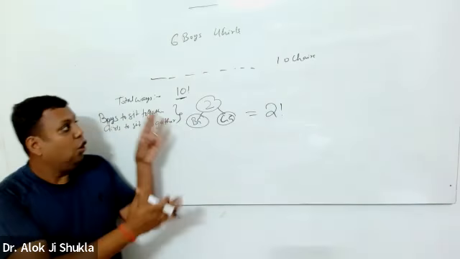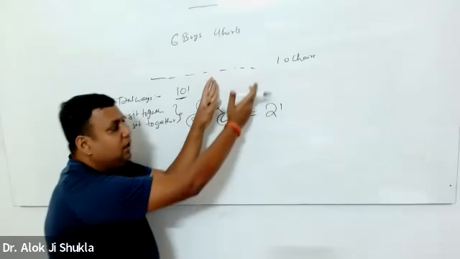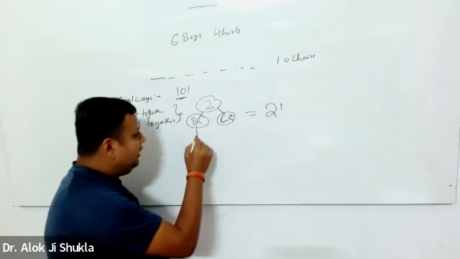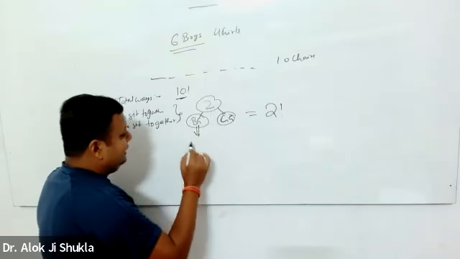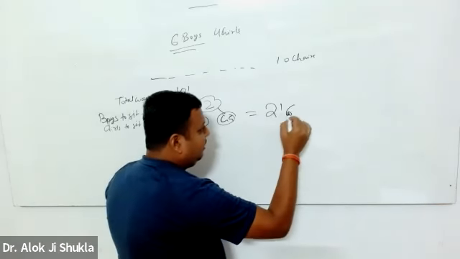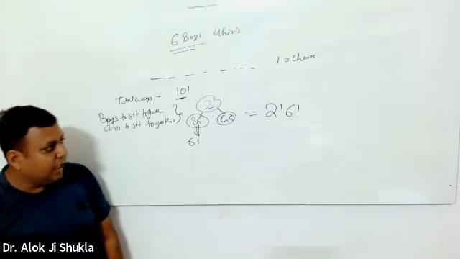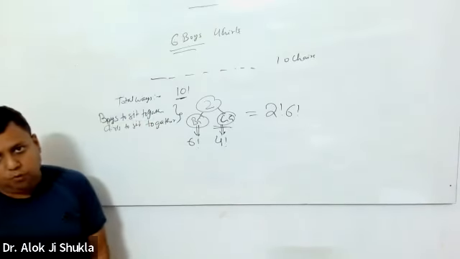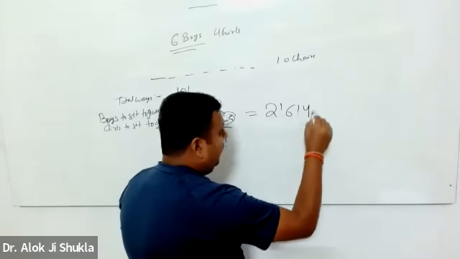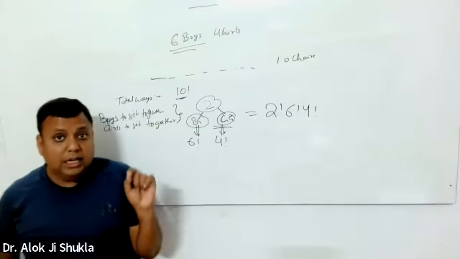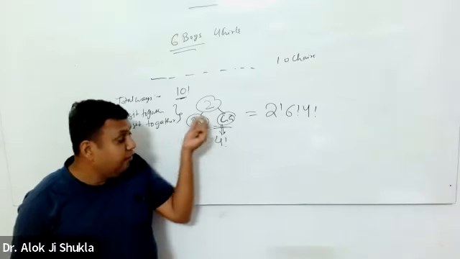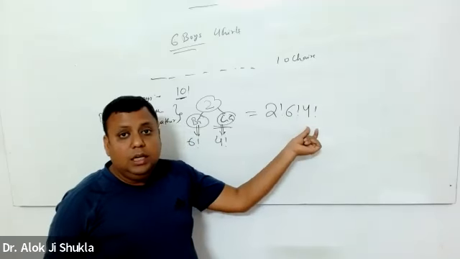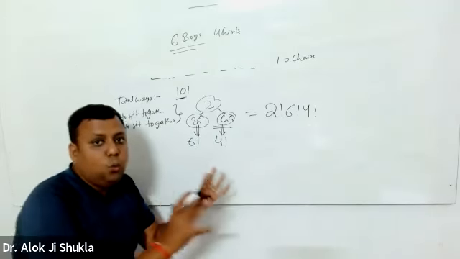Either I can sit all the boys over here and girls over here, or girls over here and boys over here. Now, within the boy group, I can arrange these 6 boys in 6 factorial ways. And within the girl group, I can arrange these girls in 4 factorial ways. The total number of ways is 2 factorial into 6 factorial into 4 factorial. Why into? Because we are doing it simultaneously. Okay, so this is one of the questions.